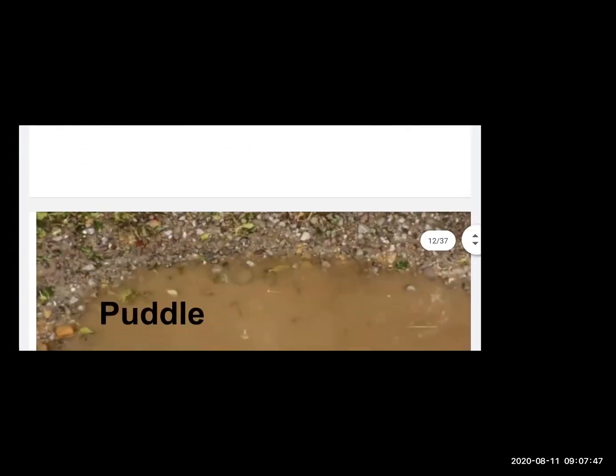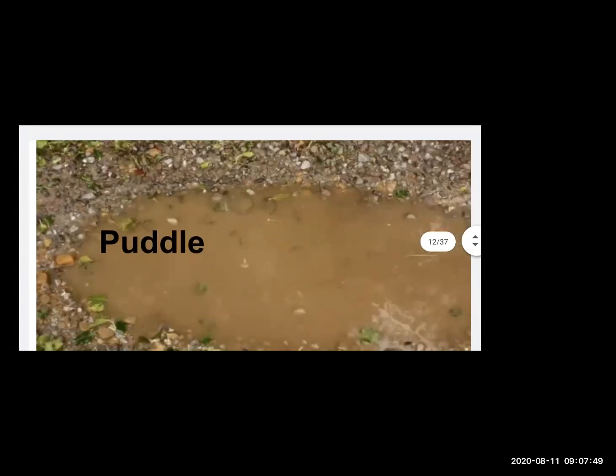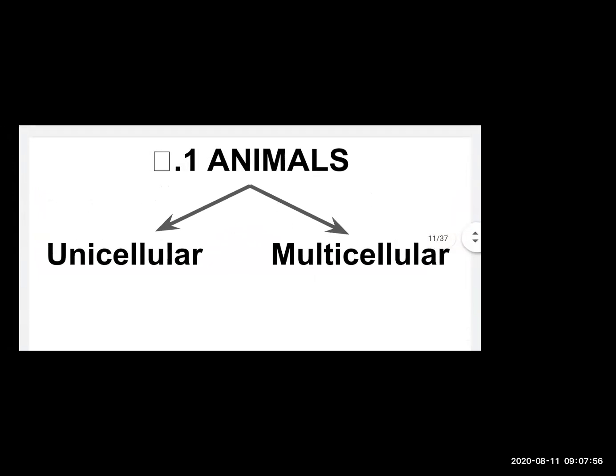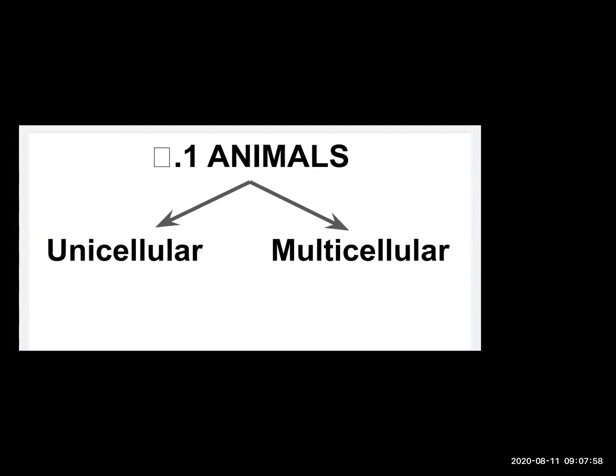Unicellular animal means the animal which has a single cell in it. And the word multi means more than one. So unicellular and multicellular animals.